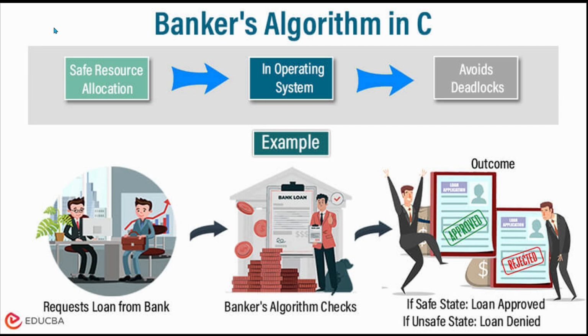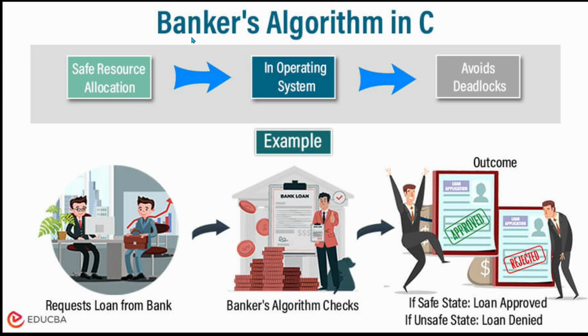A situation where no one gets what they want. If the state is safe, the request is approved. If it's unsafe, it's denied. Just like the real banker deciding who gets the loan. Through this interactive learning showcase, we'll show how this algorithm ensures safe resource allocation and keeps the system running smoothly, proving that even in computing, a little financial wisdom can save us from a deadlock.